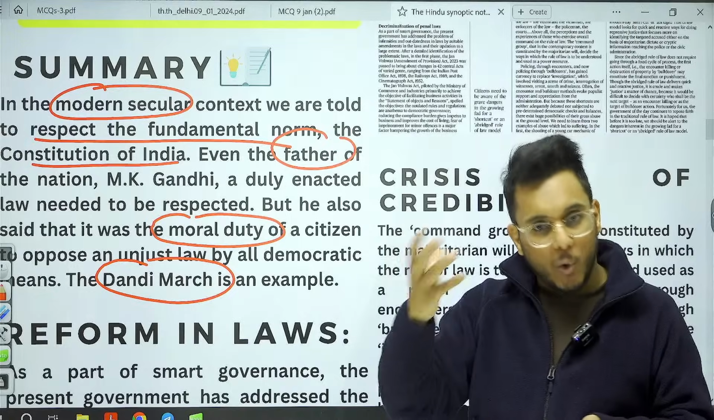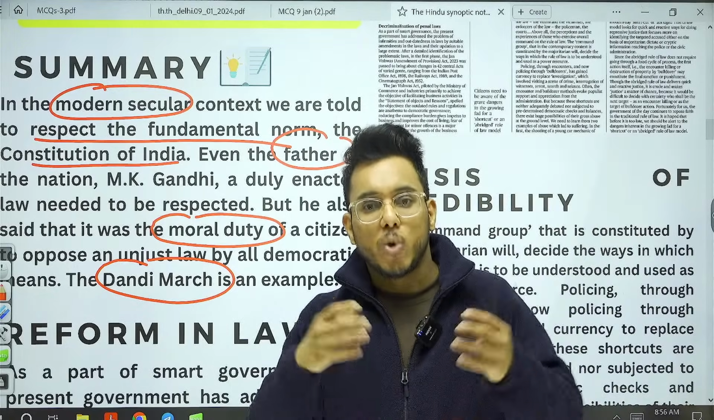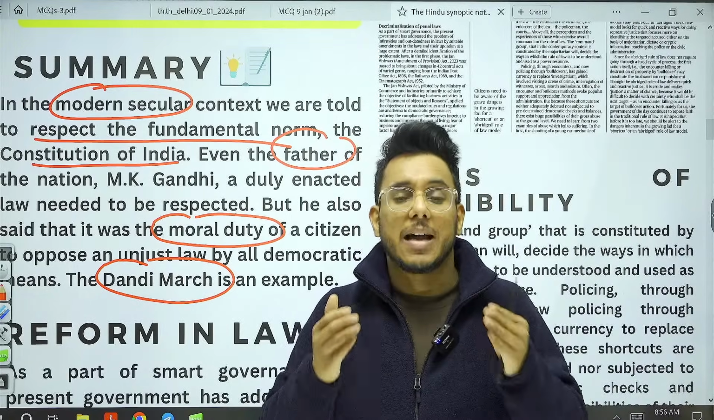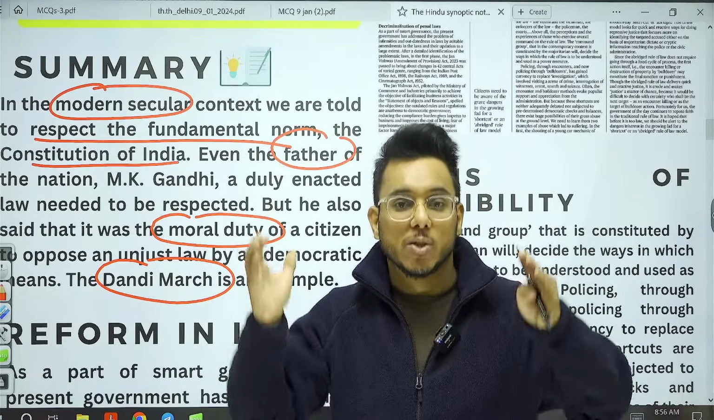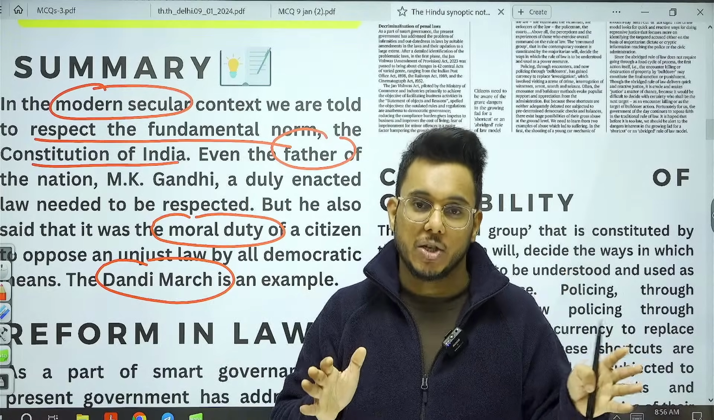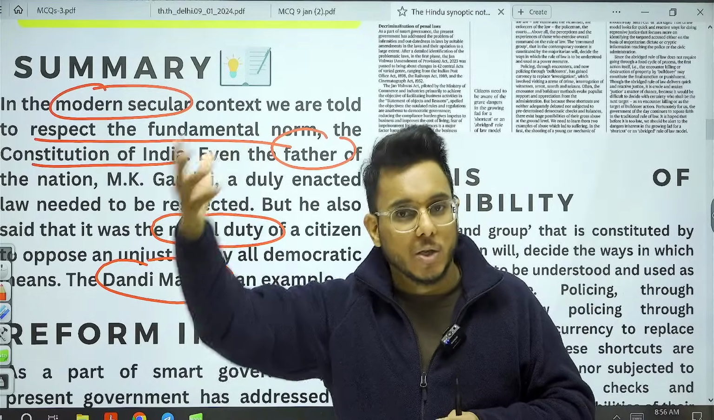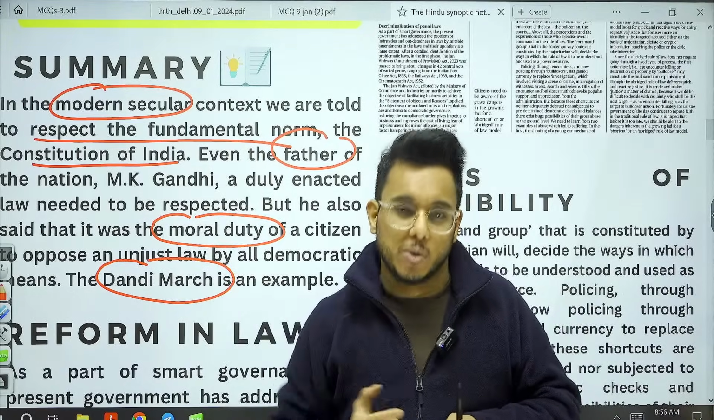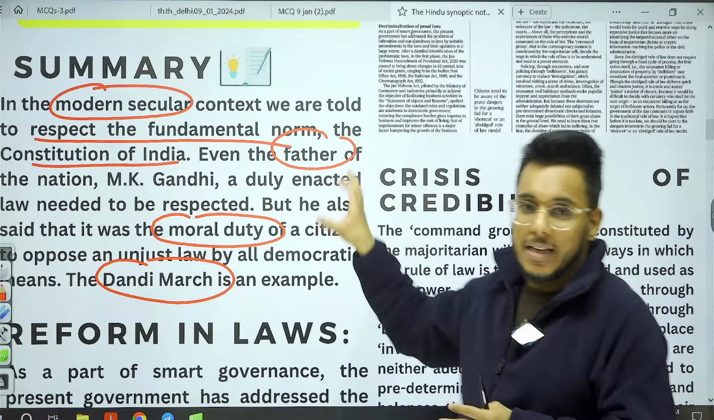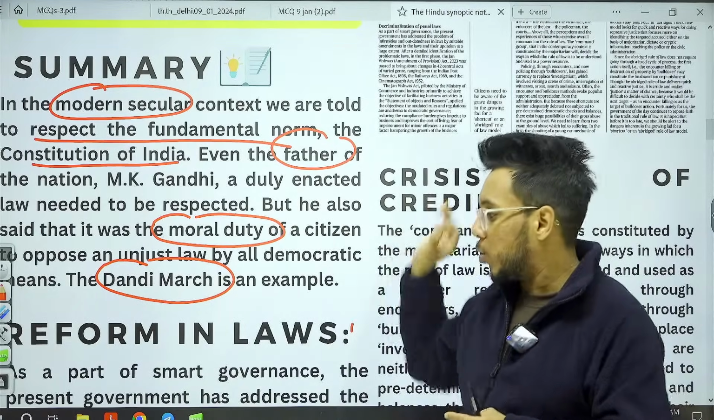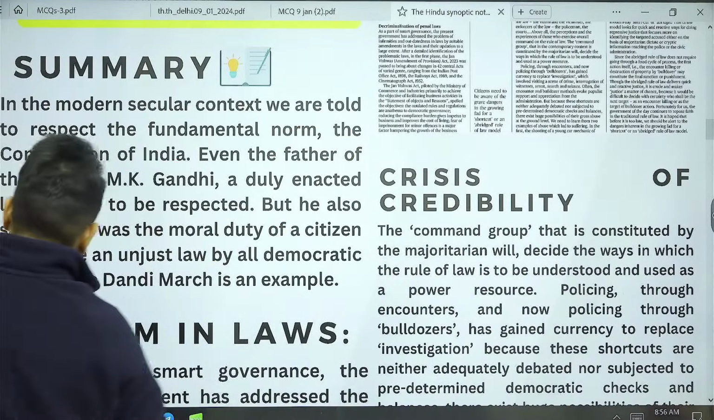So what happened in the Dandi March? Basically, in the Dandi March, Gandhiji's opposition was against the salt tax that was imposed by the Britishers. So Gandhiji did the march, picked up the salt, broke the salt law, and was ready to face jail also. So this was Gandhiji's way, that the laws which are unethical need to be opposed.